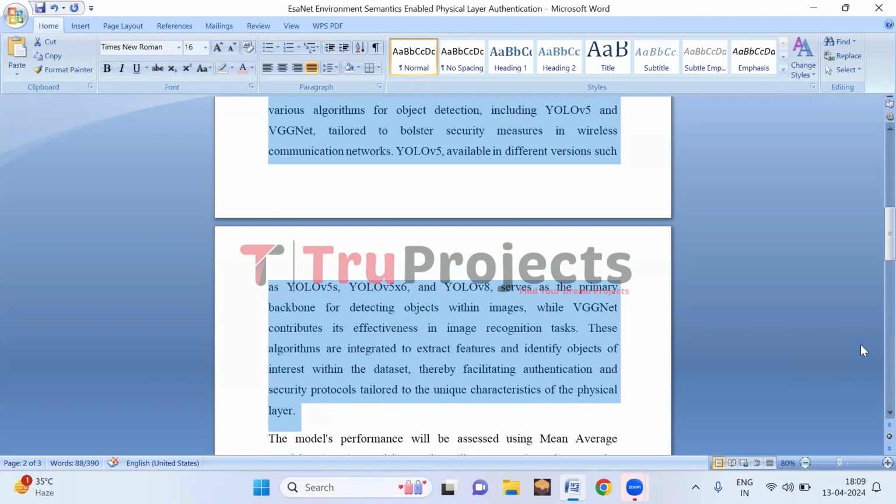Meanwhile, VGGNet brings its effectiveness in recognizing patterns within images. By combining these algorithms, the system extracts features and identifies objects of interest within the dataset.